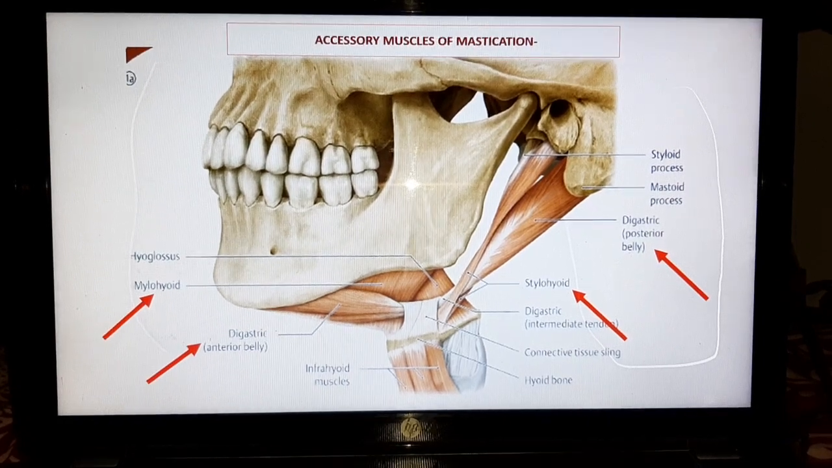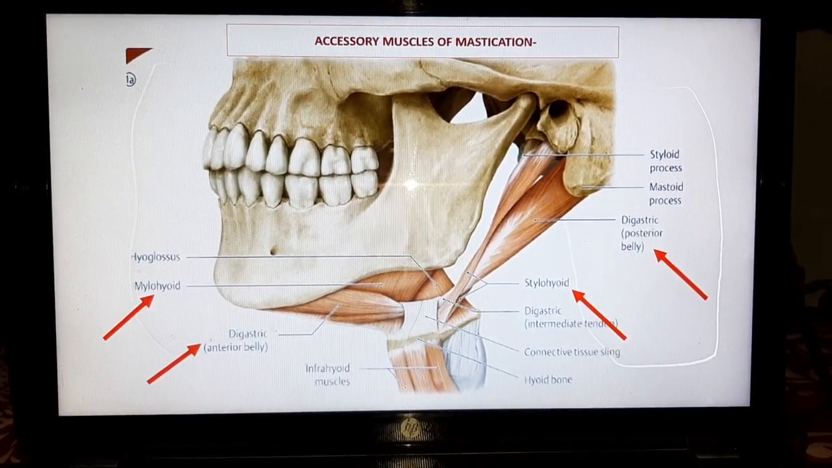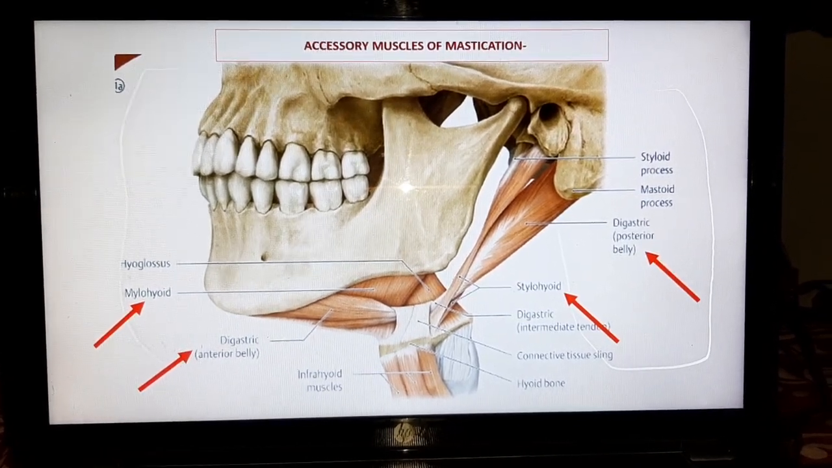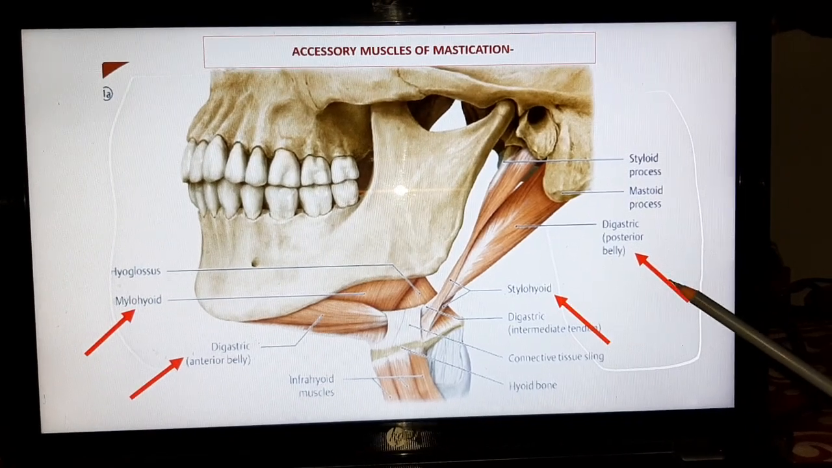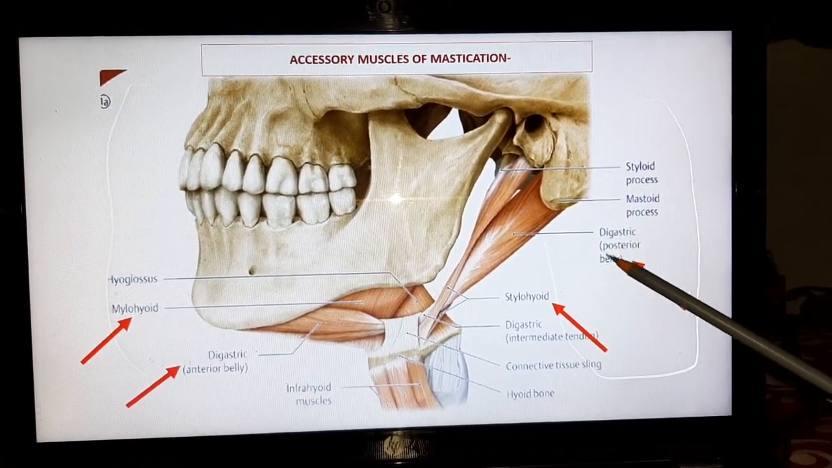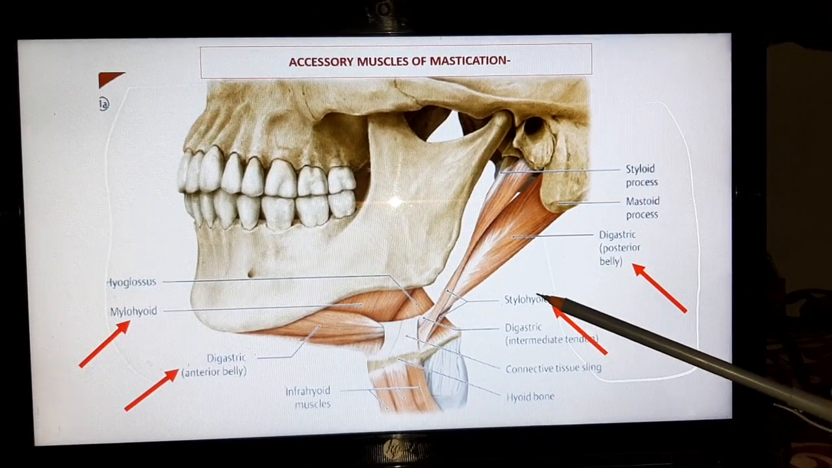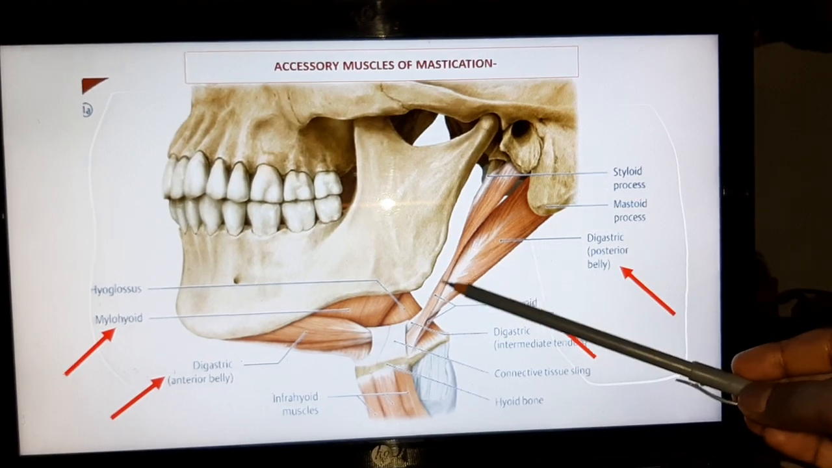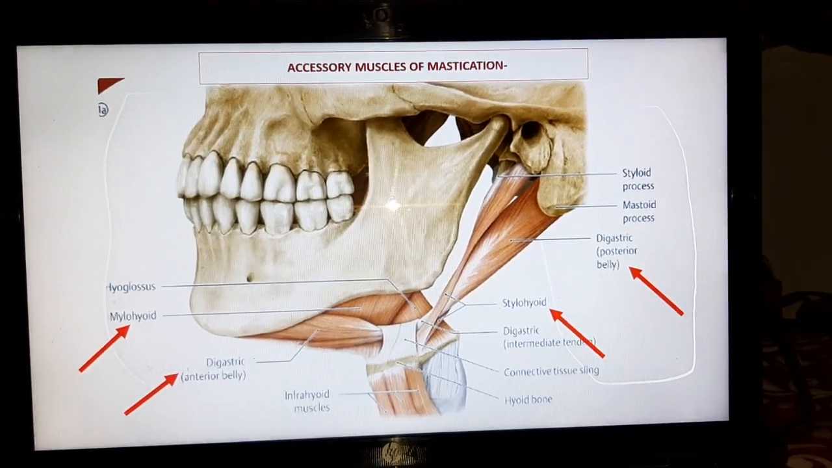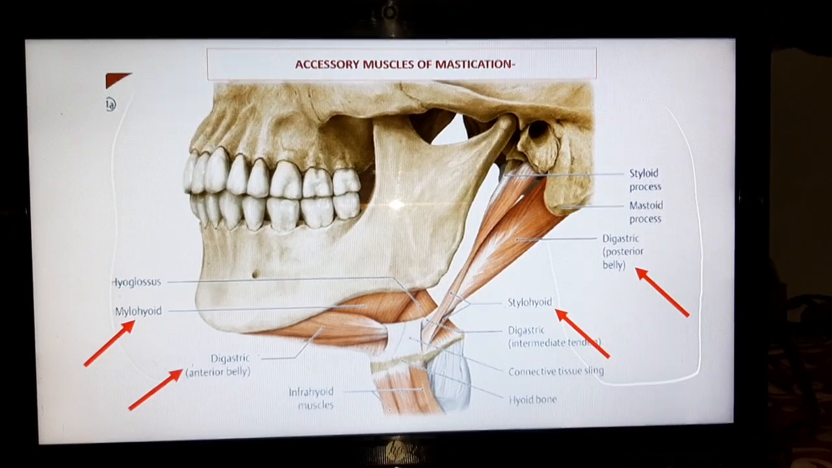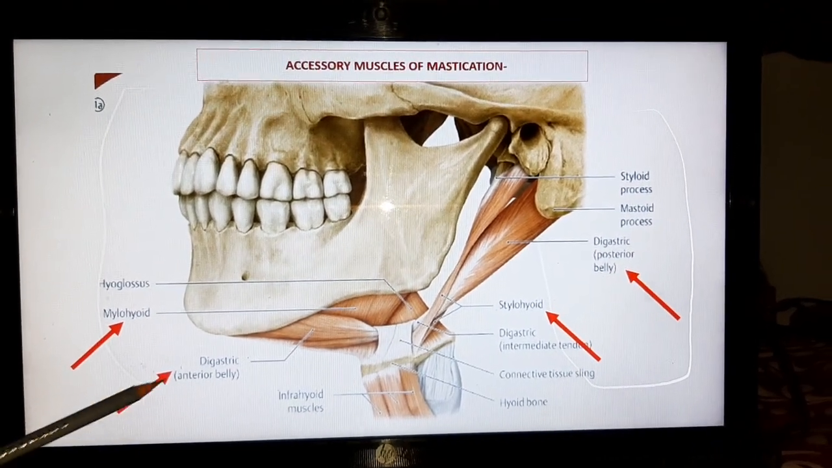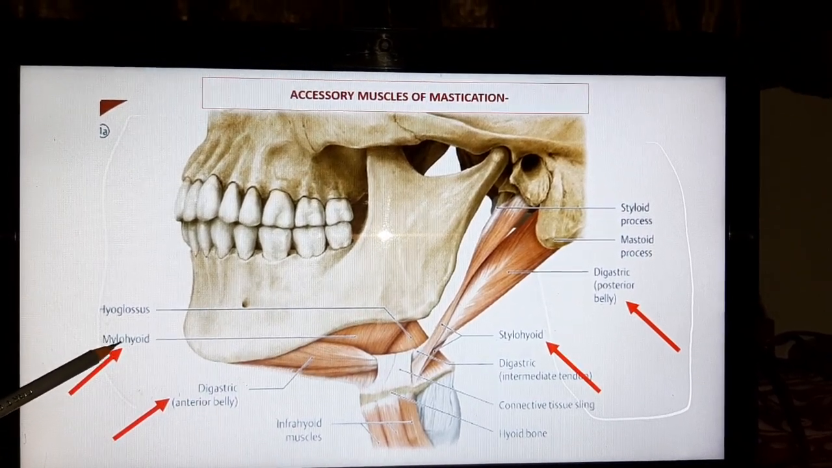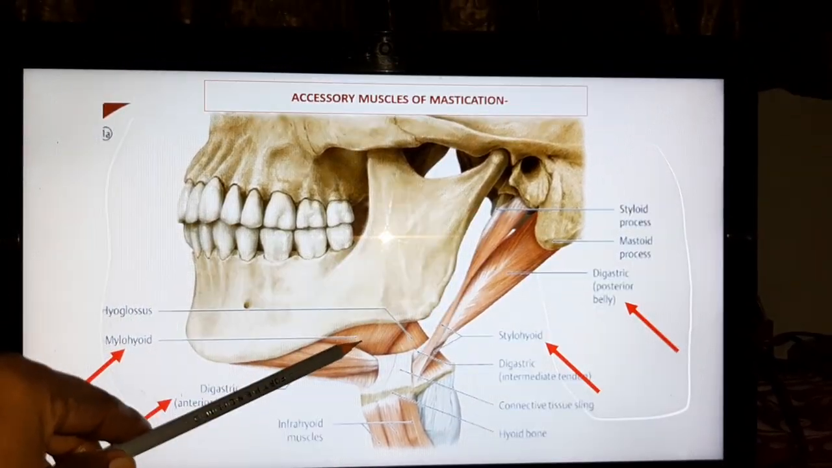Now you are looking at some accessory muscles of mastication. Look at the four arrows. Each arrow indicates a muscle. Look at this arrow. This indicates the digastric posterior belly muscle. See this arrow. This indicates the stylohyoid muscle. Also look at another arrow, which shows the digastric muscle anterior belly. Look at this, which indicates the mylohyoid muscle.